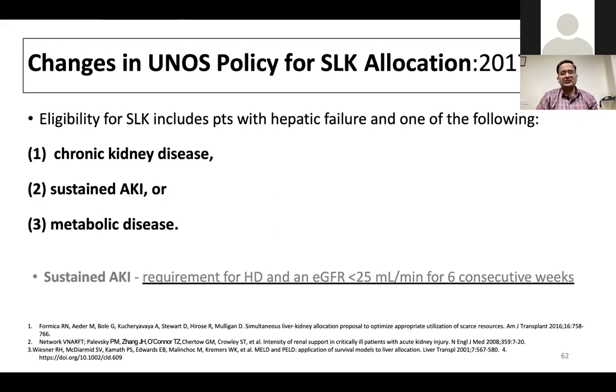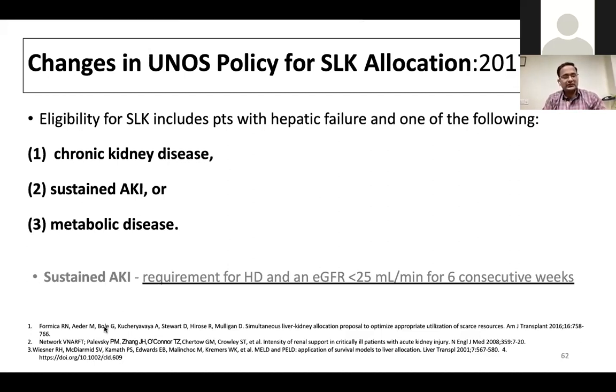This is the policy allocation eligibility for a simultaneous liver-kidney transplant, which includes patients with hepatic failure and CKD, with sustained AKI, or with metabolic disease of the kidney. They should go for simultaneous liver-kidney transplant. If it is pure HRS, then we should go for kidney after liver transplant only in those who do not respond.